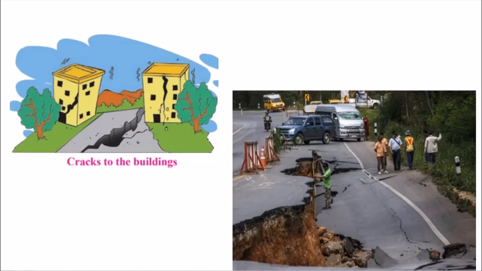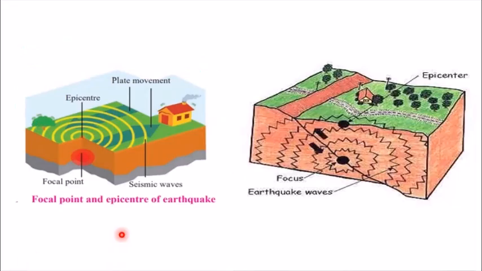The magnitude is more near the epicenter and is less as it goes away. So if this is the epicenter on the surface of the earth, more damage will occur in this area, and as it goes away, the damage will be less. The magnitude of the earthquake keeps on decreasing, and all of this is because of the seismic waves which are caused.